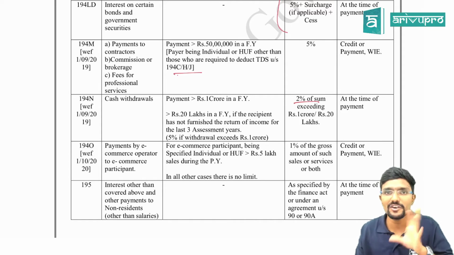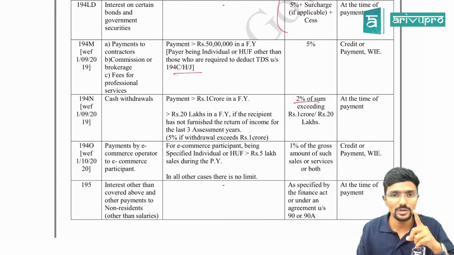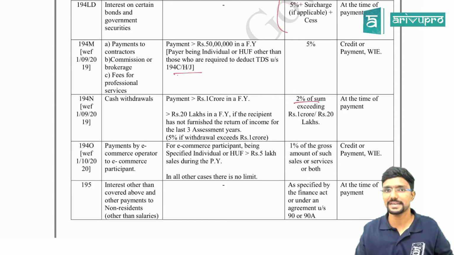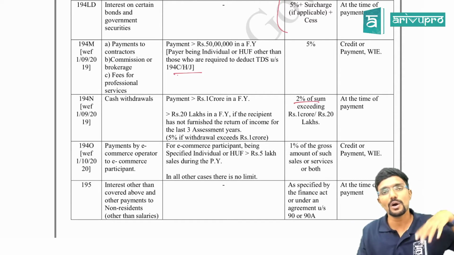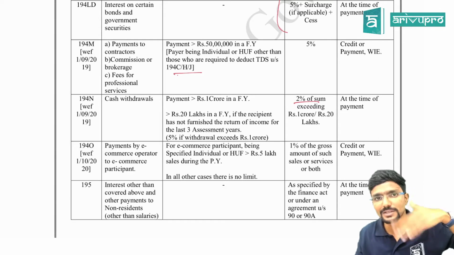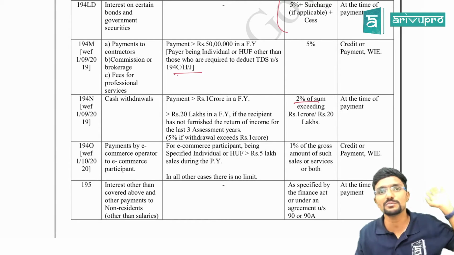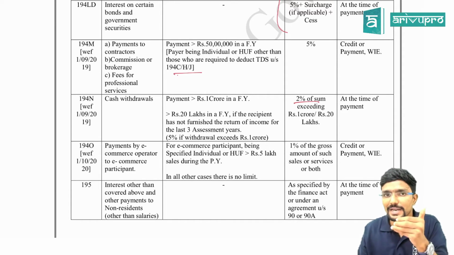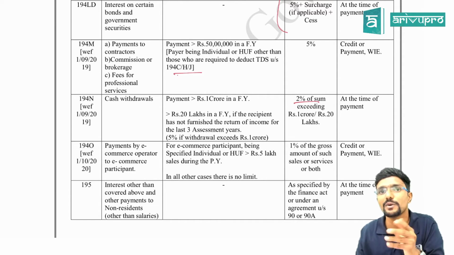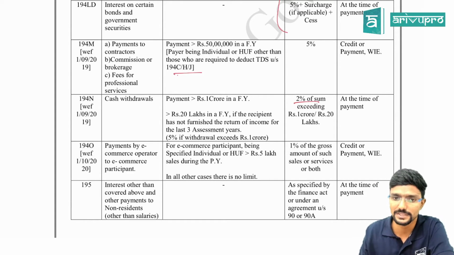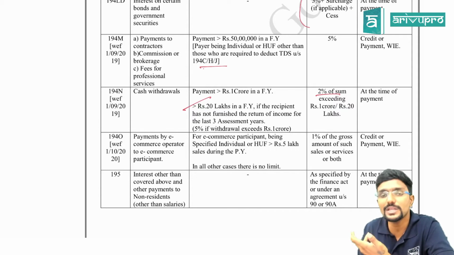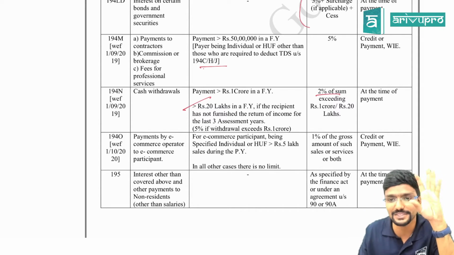Assume I am covered in the normal case, so for me the limit is 1 crore. Assume I am withdrawing 1 crore 20 lakhs from my bank account. So only on 20 lakh, 2% TDS will be deducted, guys. This is one special case here, whereas in all other cases, if your payment crosses the threshold limit, TDS will be deducted on the entire payment. Here, only the amount in excess of 1 crore, or of 20 lakh if that limit is applicable to you, will have TDS deducted at 2%. Agree? And if you are covered in the 20 lakh criteria and you are withdrawing more than 1 crore, then for you the TDS rate is 5%.